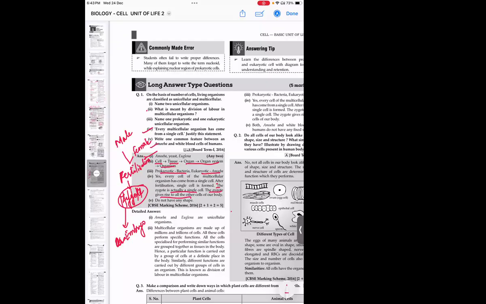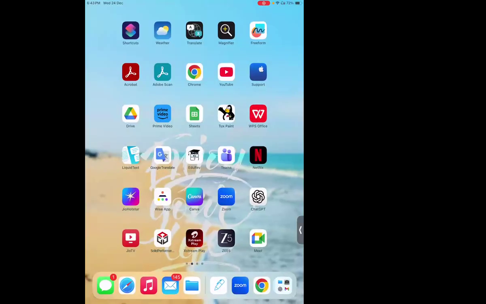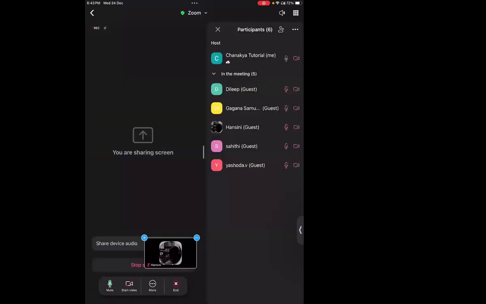Then the fifth one, write one common feature between an amoeba and a white blood cell. Very, very important question this is. What is common between the WBC and amoeba? The common thing is that they do not have a definite shape. They have an irregular shape. As amoeba can change its body shape, WBC can also change its body shape. Clear? So WBC does not have any fixed shape, and amoeba also does not have any fixed shape.